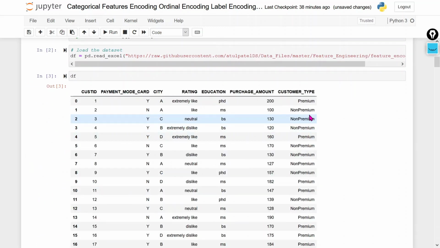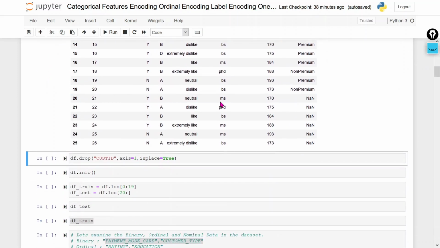In the data set you can see we have all three kinds of categorical variables: payment mode and customer type are binary features, city is a nominal feature, rating and education are ordinal features.